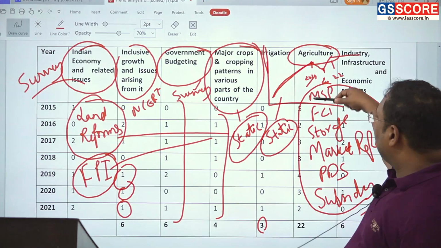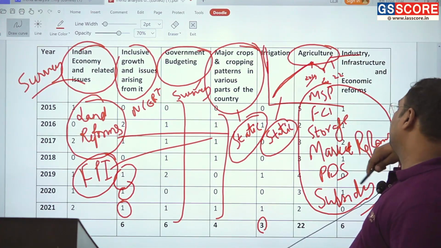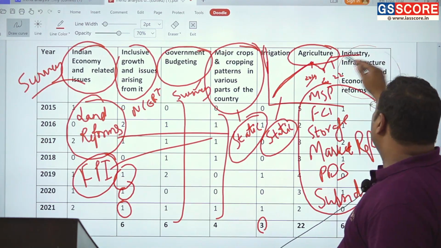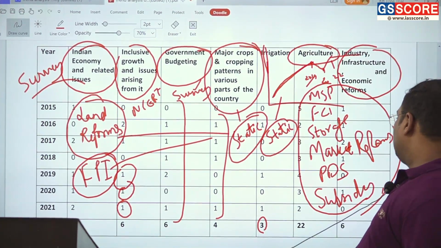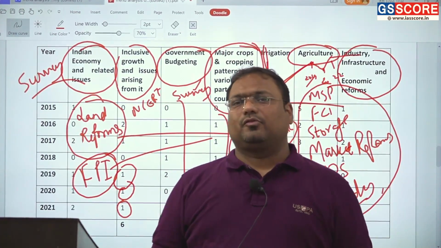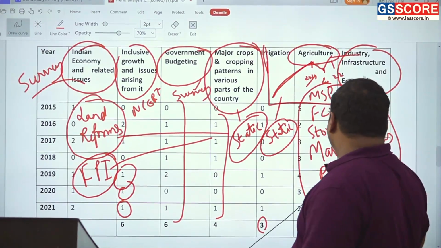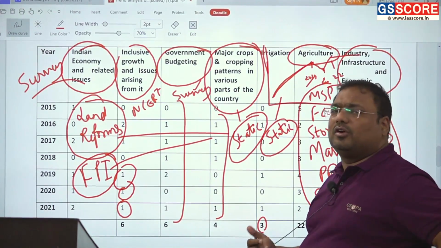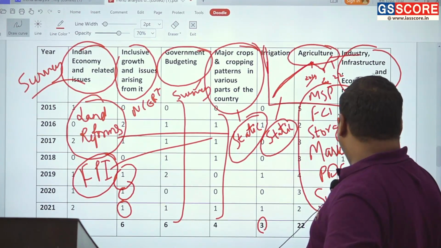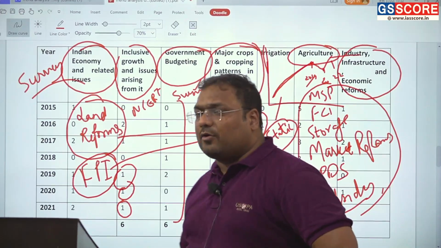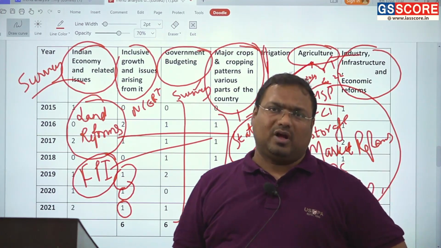Then we have also seen questions on finance within agriculture also. And then there was a time when the weightage of this sector was quite big: industry, infrastructure and economic reforms. But in the last few years, we have not seen many questions from industry, infrastructure, etc. The questions on trade were asked in the general economy. But over here, in the last 3 years, only one question. Before that, this section was quite regular. From this section, 1 to 2 questions were asked.